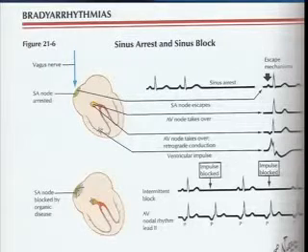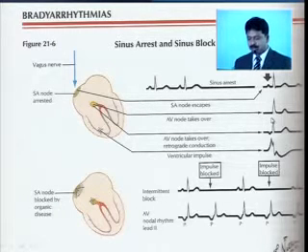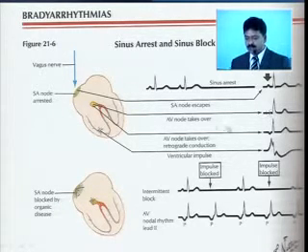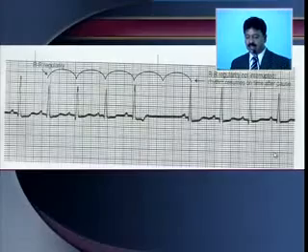Now if you see this figure, this is the normal sinus rhythm where there is a sinus arrest and the AV node is taking over, then it is called a junctional rhythm. There is no P wave. Now sometimes you may get a retrograde conduction from here to there, so there is an inverted P wave. If it is the Purkinje system, then it is a broad complex. That is the way it is working.